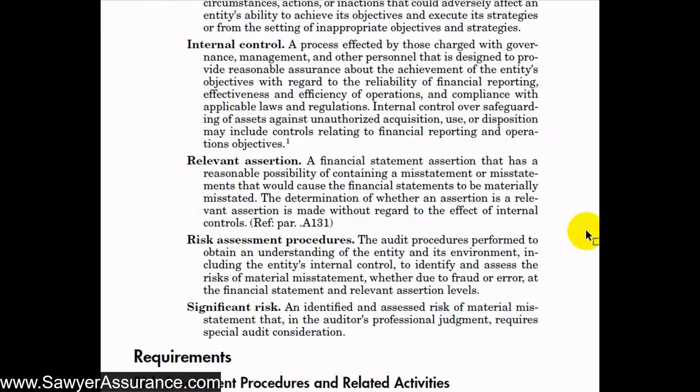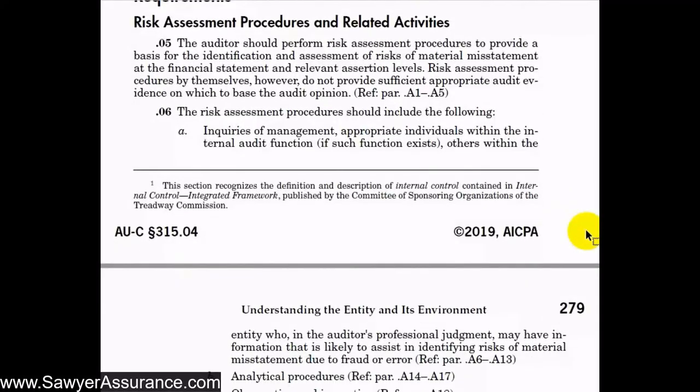Okay, so now we understand a few terms that will help us understand what they're discussing down here in the risk assessment procedures. So it says that we should perform risk assessment procedures to provide a basis for the identification and assessment of risk of material misstatement at the financial statement and relevant assertion levels. Risk assessment procedures by themselves, however, do not provide sufficient appropriate audit evidence on which to base the audit opinion. So basically, with these risk assessment procedures, we're going in to understand the entity, the accounts, how the account balances are determined, all that sort of stuff, in order to determine which accounts we feel are likely misstated. And then we would use that risk assessment approach to determine which audit procedures to do.